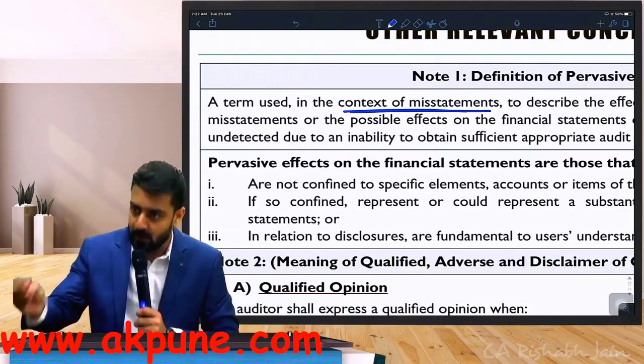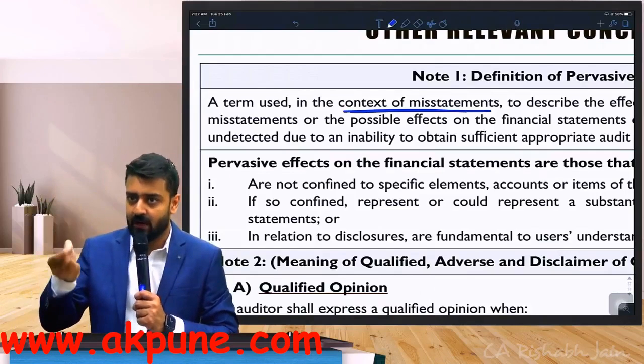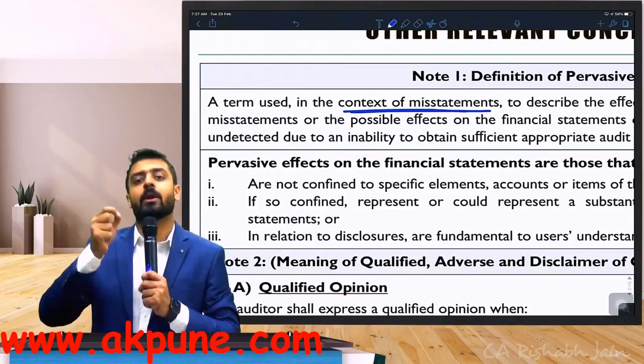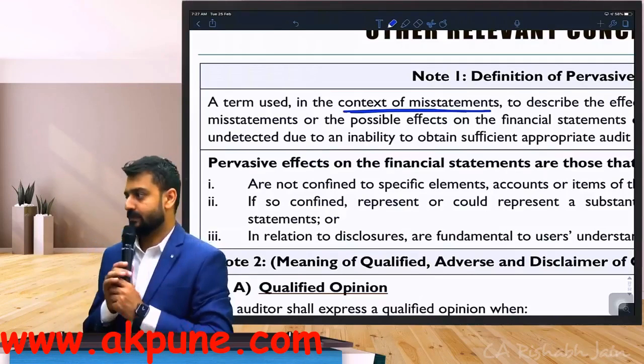Do one thing in your notebooks, write down. You have been given the basic understanding of pervasive. Now, under the definition of pervasive, point number 2. The first was the introduction kind of part. Now, write down point number 2.